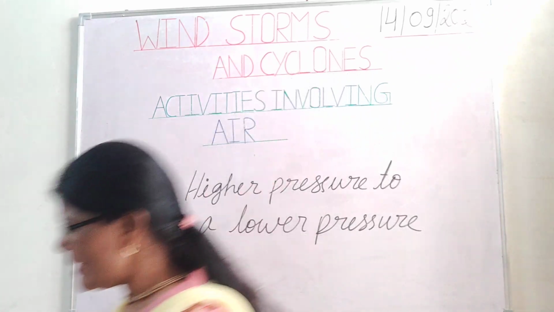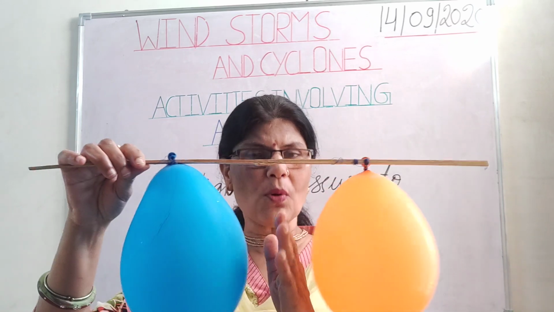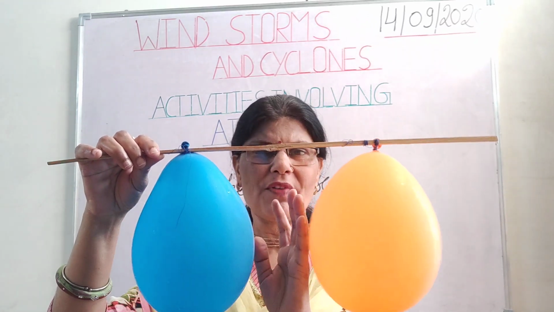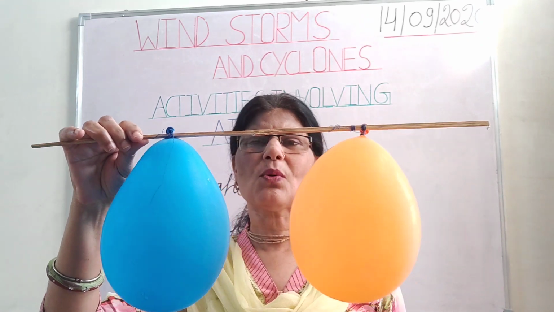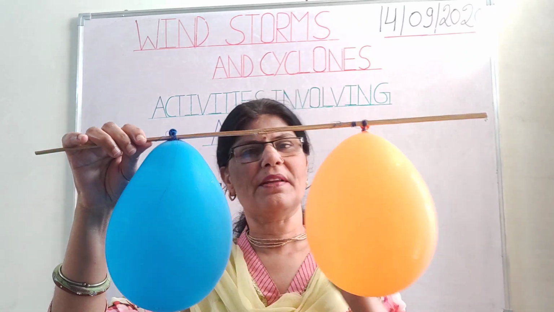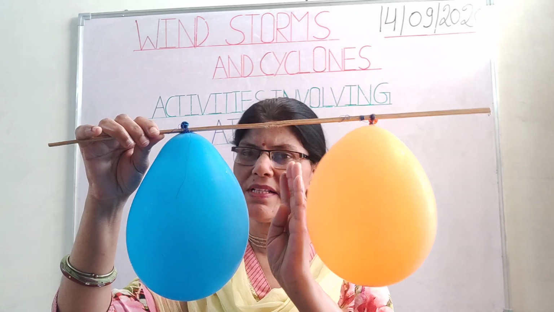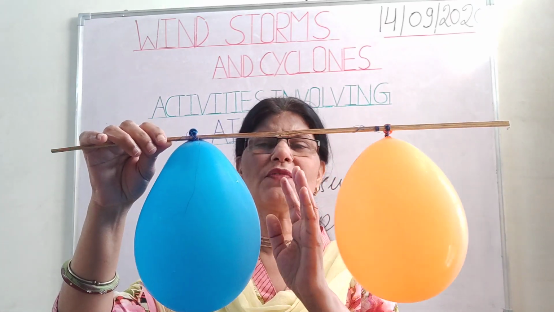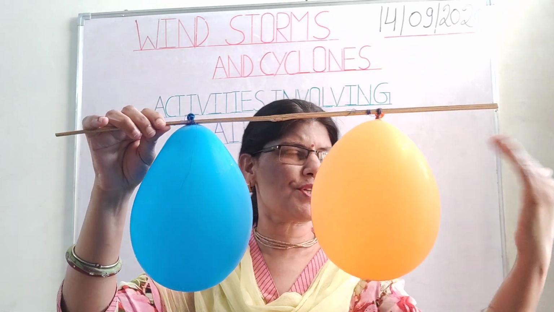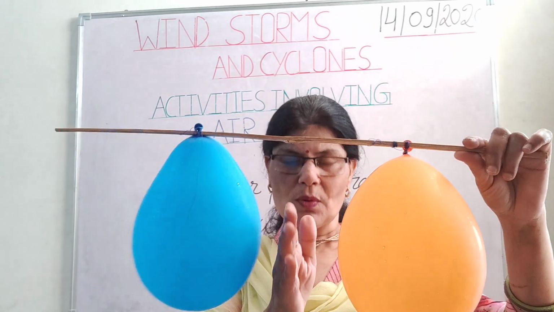And in the case of balloons, the same reason is there. By my blow, the air pressure is reduced between the balloons. So the balloons will be forced to move inward, because the pressure on both outer sides is more as compared to the pressure between them.